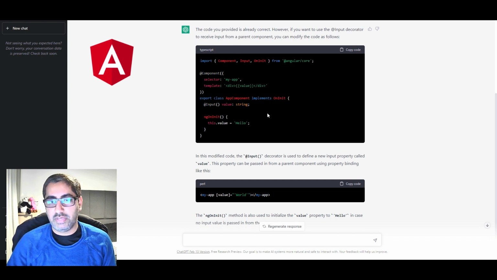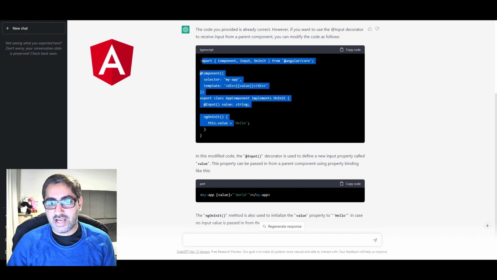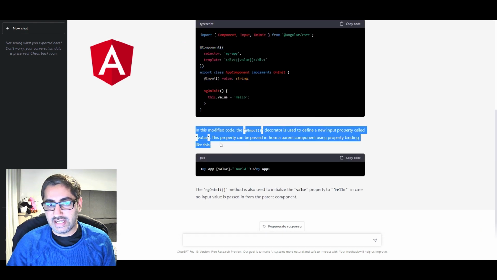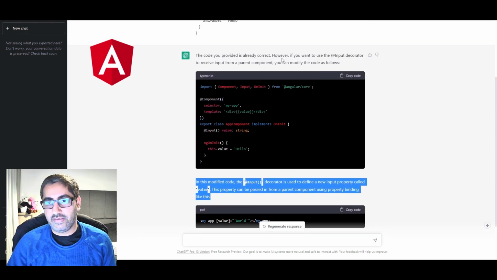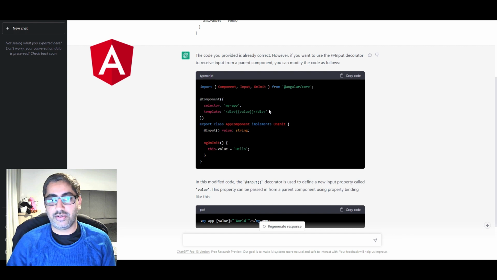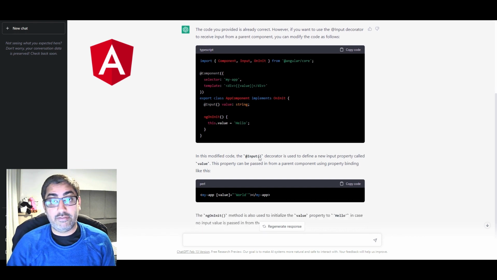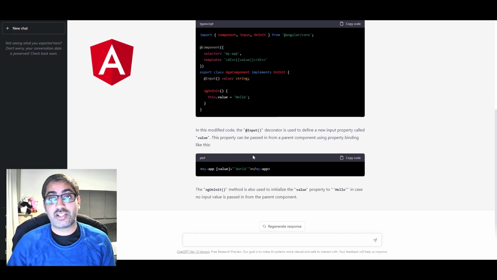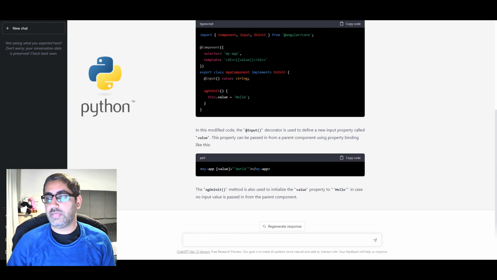It just polished it a bit. It created a decorator for me, and initialized the value which we need. So you just take it, read what it has done, get the error if there is some in the code, and use it. This is a very simple example showing how you can fix your code, with the definition, the problem statement, and the solution statement, in terms of Angular. Let's try one more. Let's go with a Python example.